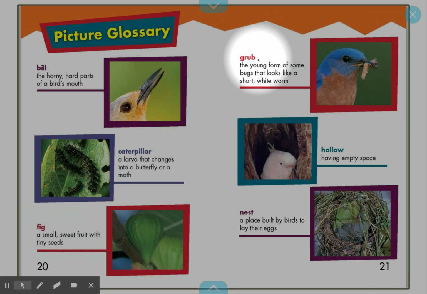Next word is grub. Grub is the young form of some bugs that looks like a short white worm. This bird has a grub in its bill. Next word is hollow. Hollow means having empty space. This tree has a hollow space where the bird can live. Last word is nest. Nest is a place built by birds to lay their eggs. If you look in the picture, the bird built a nest with twigs and leaves.